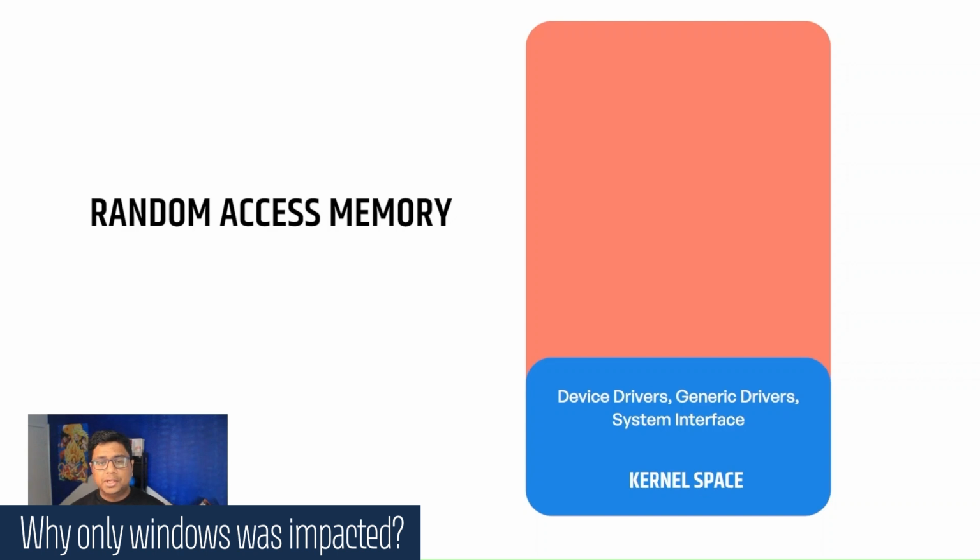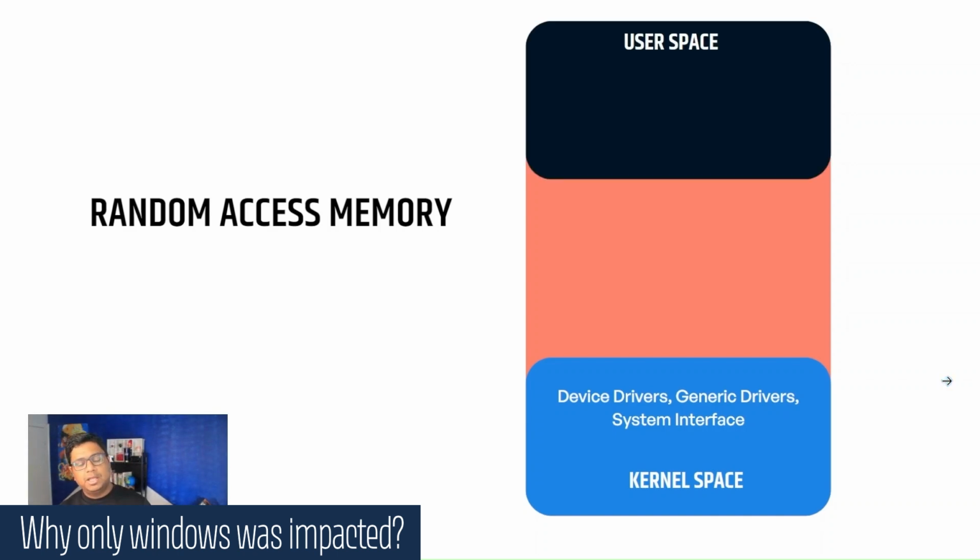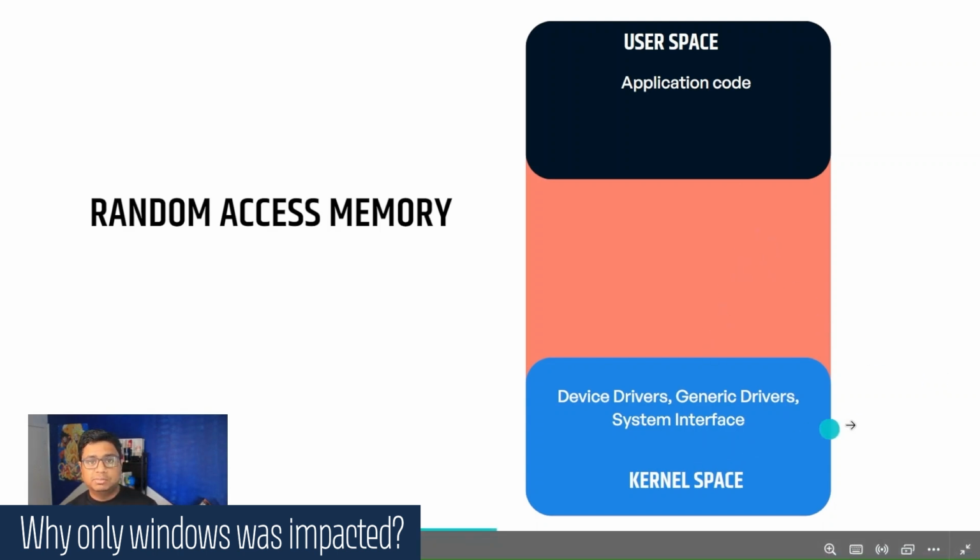You don't have access to it. So think of those functions as the kernel space. As a user of your body, you don't have access to that space. Similarly, in memory, there is a space called user space, where we have all the application code, etc., and it does not have any access to the kernel space.